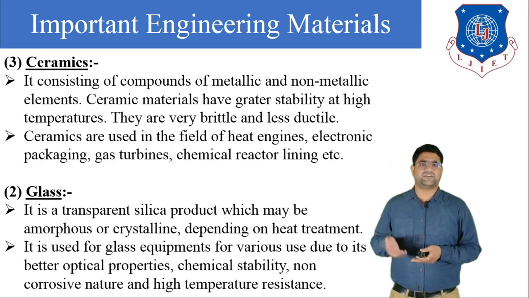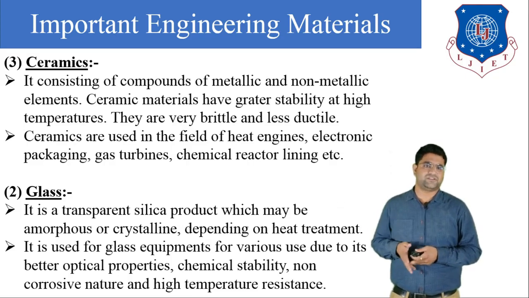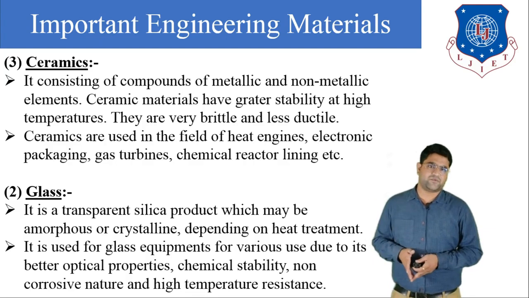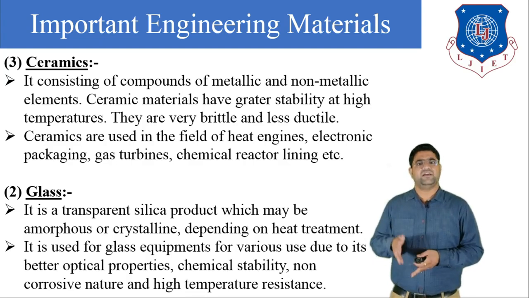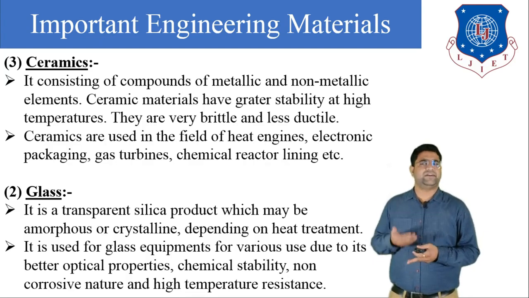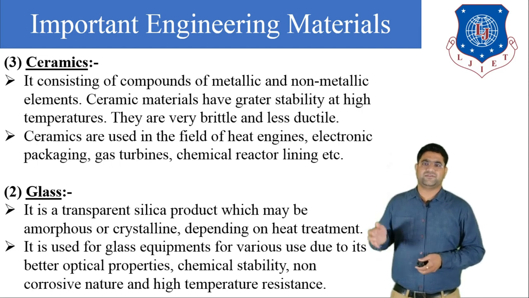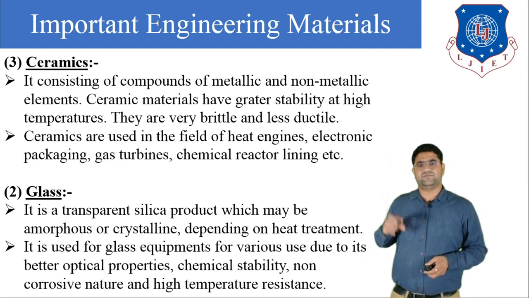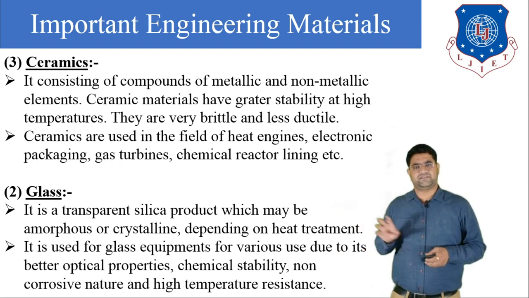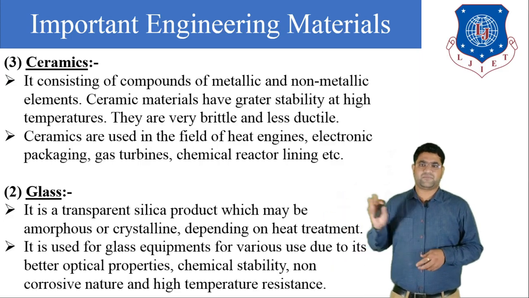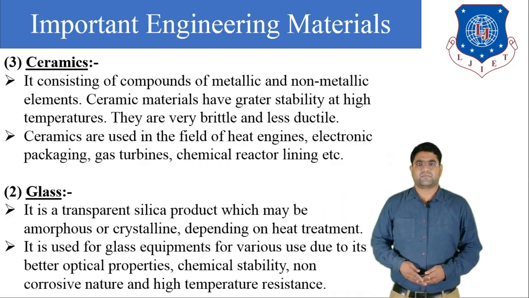Generally it is used for glass equipment for various uses due to its better optical property, chemical stability, non-corrosive nature, and high temperature resistance. Due to these properties, we can use it in various applications. So this is all about glass.